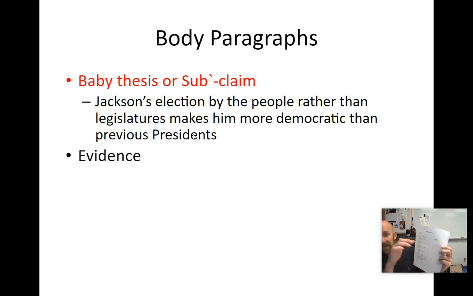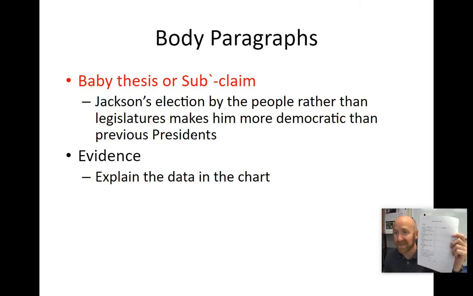That's sentence 1, you got those points. Sentence 2 is evidence, right? So you're then going to explain the data in the chart. If we're looking back at that chart from document A, we say, in 1816, presidents were picked mostly by the state legislatures. By 1828, when Jackson got elected, they were elected by the people. And so you would just explain that information.